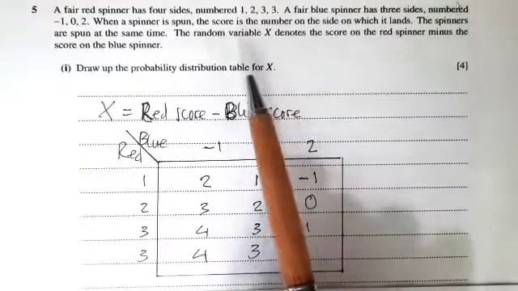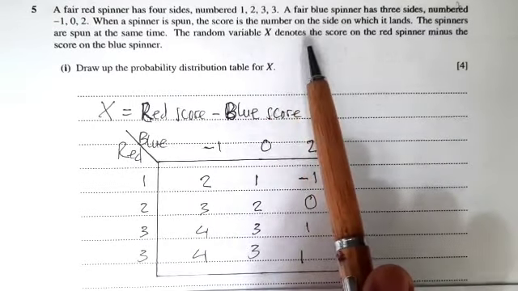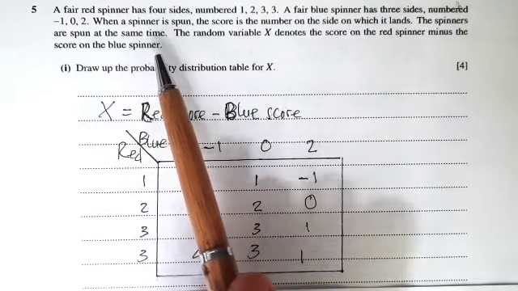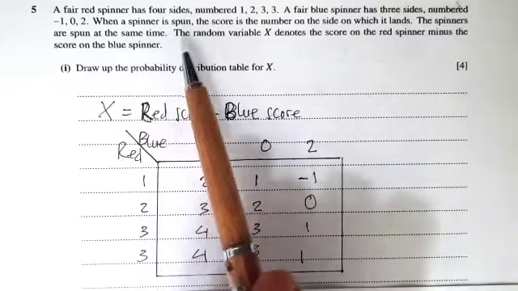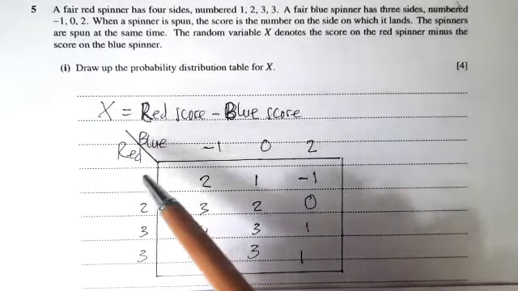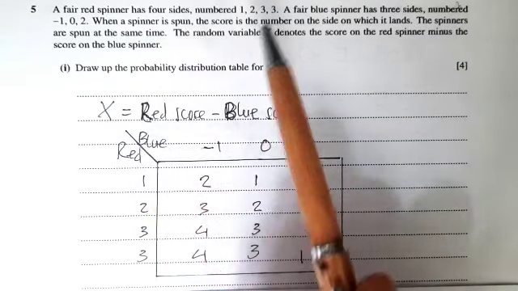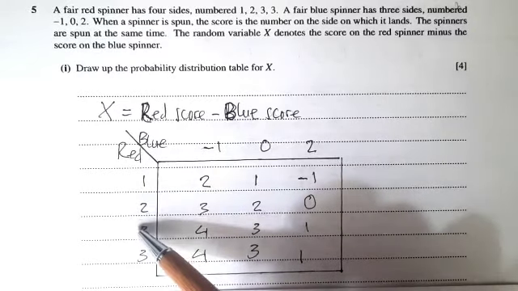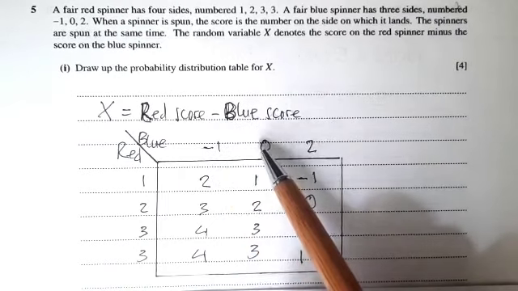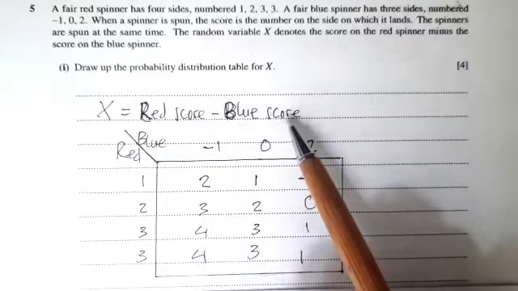Now, the random variable X denotes the score on the red spinner minus the score on the blue spinner. Thus X is the red score minus the blue score. The score on the red spinner is 1, 2, 3, 3, and the score on the blue spinner is -1, 0, 2. The random variable X is the red score minus the blue score.